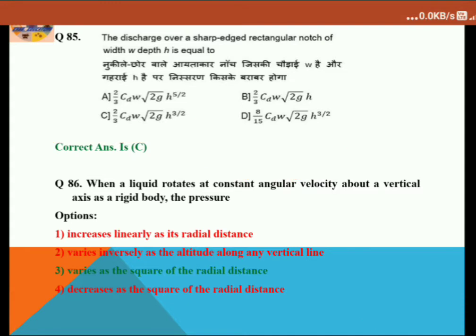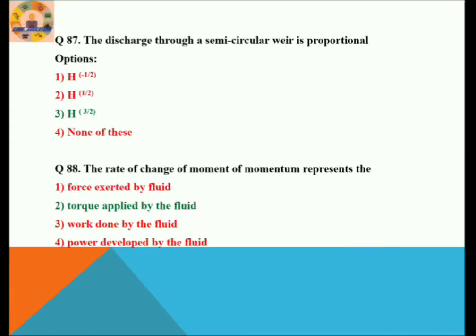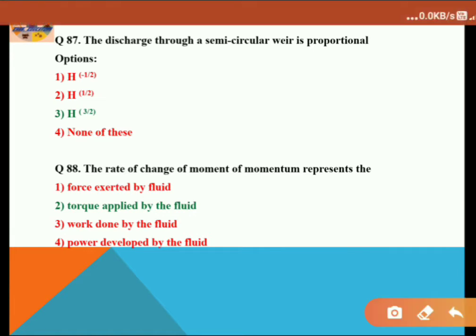When a liquid rotates at constant angular velocity about a vertical axis as a rigid body, remember here option 3 is the correct answer. The pressure will vary as the square of the radial distance, option 3. Let's proceed to the next question. The discharge through a semicircular weir is proportional to option 3, H to the power 3/2.